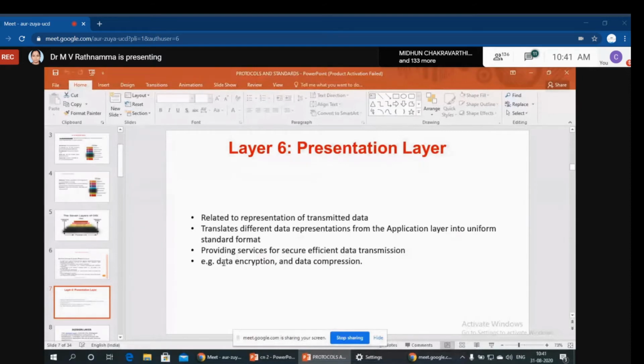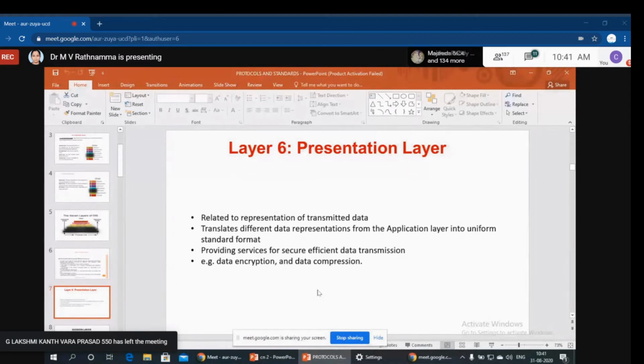Not only that, it also looks after data encryption and data compression. Why do we go for data encryption? To provide security for our data. Because you are sending data from sender to receiver through a physical medium, and in the network there may be a chance of hacking our data.